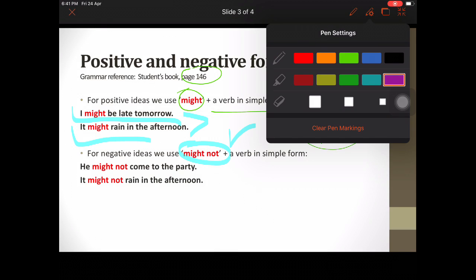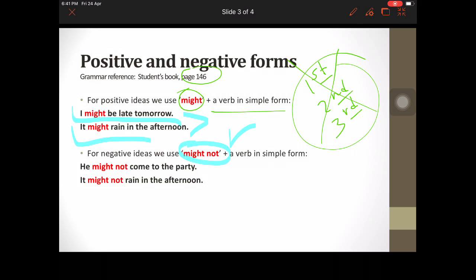Okay? Or for example, this one: it might not rain in the afternoon. That is also a possibility. It might not rain in the afternoon. Why? Because it is cloudy, yes, but it's a bit hot. It's cold, yes, but it's really sunny as well, so it might not rain in the future, okay? So for positives, we only use might, and for the negatives, we use might not, okay?